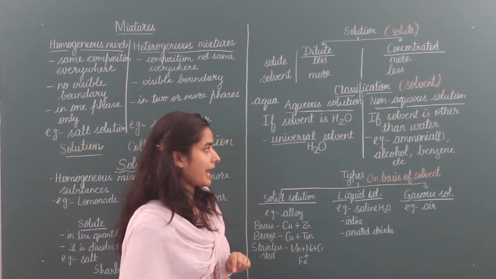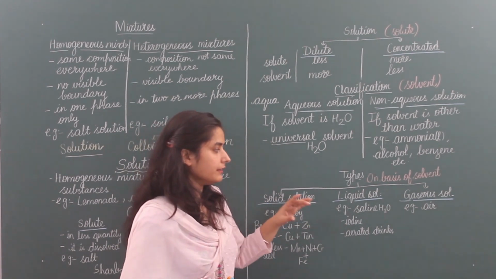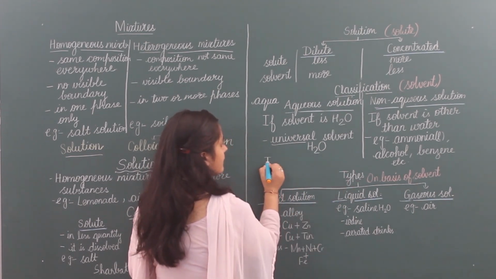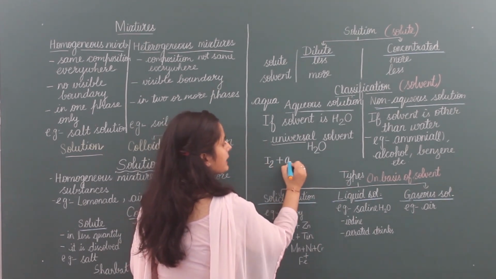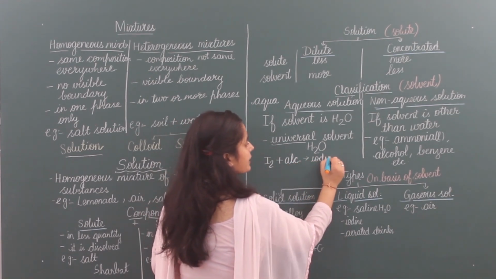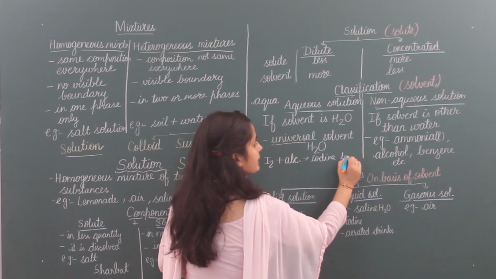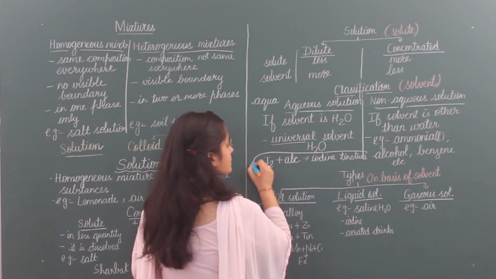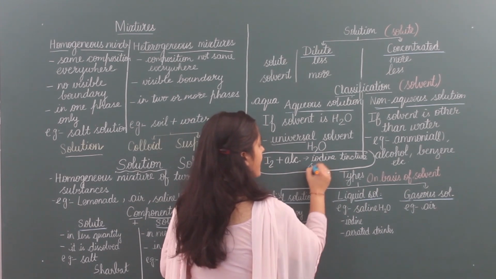One more example I am taking here is iodine tincture. What is iodine tincture? When iodine is added in alcohol, it becomes iodine tincture. This iodine tincture is used in labs to test starch.